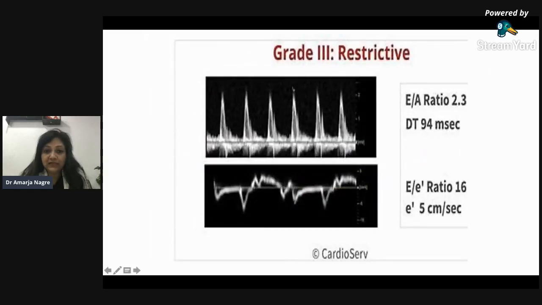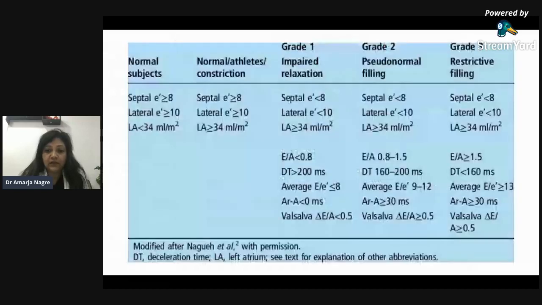So here the E by A ratio is 2.3 and the DT is 94. The E by E prime is more than 16, or is 16. So this indicates it is a severe form of diastolic dysfunction, that is restrictive type of diastolic dysfunction. If anyone is interested, I have just quoted this slide in which all the numbers are given.